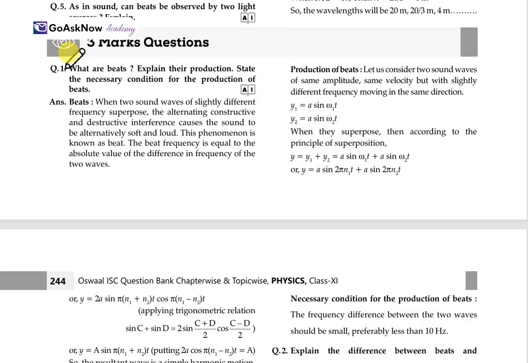3 marks question. First is about beats. What are beats? Explain their production. State the necessary condition for the production of the beats.